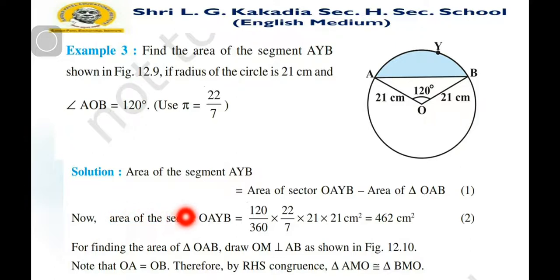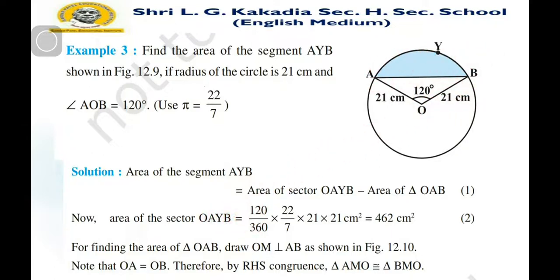Now we want to find the area of this triangle OAB. For finding the area of OAB, draw OM perpendicular to AB, as shown in figure 12.10. Note that OA is equal to OB, because these are radii of the circle.